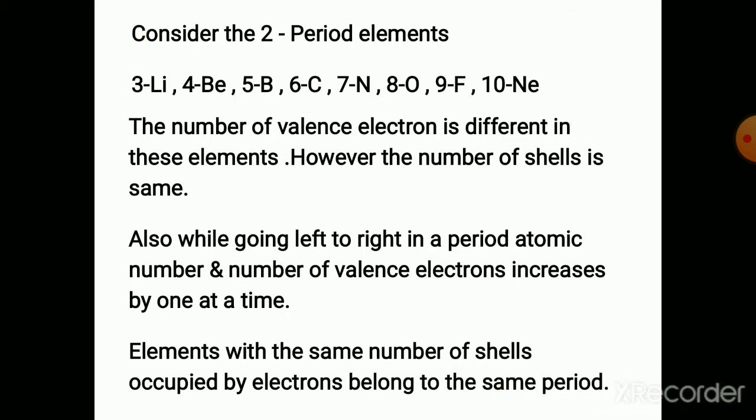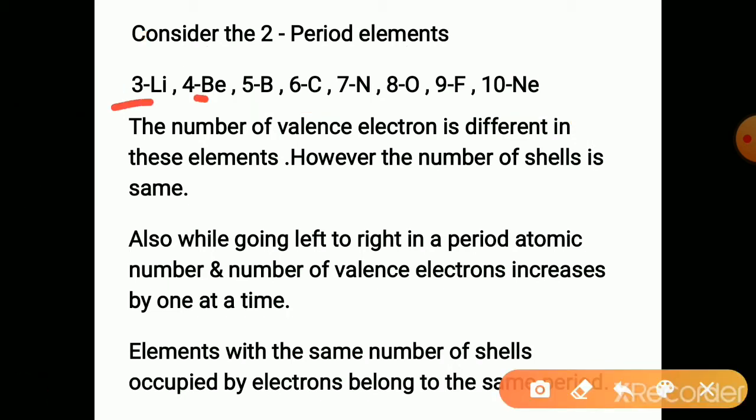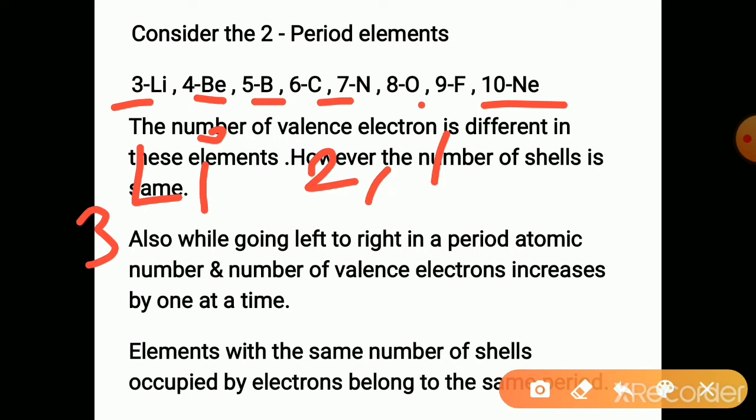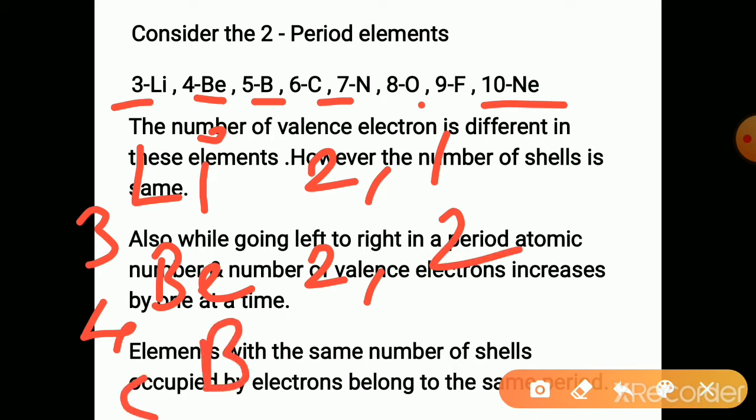Now see, in this case, these elements have different valence electrons. Say lithium, atomic number is 3. You can write the electronic configuration 2, 1. Likewise, you write the electronic configuration of beryllium, that is 2, 2. You write the electronic configuration for boron, that is 2, 3.